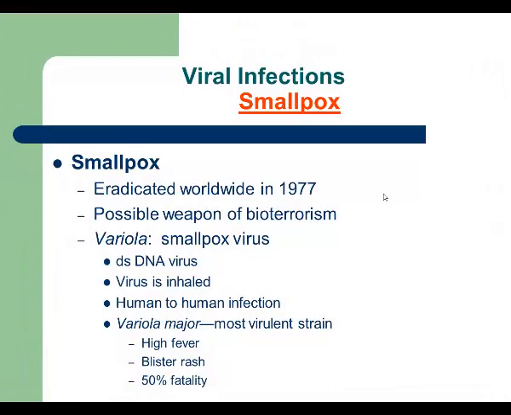The next viral infection is a historical viral infection, and it's called smallpox. Smallpox as an infection was eradicated worldwide in 1977.